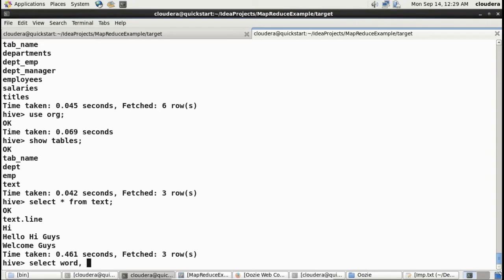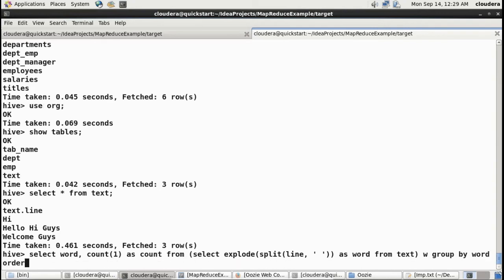Select word, splitting by space, from text. Then we were grouping by word. For each word we want the count, right? And then also sorted. If you remember, the words were sorted, so we are also sorting it.